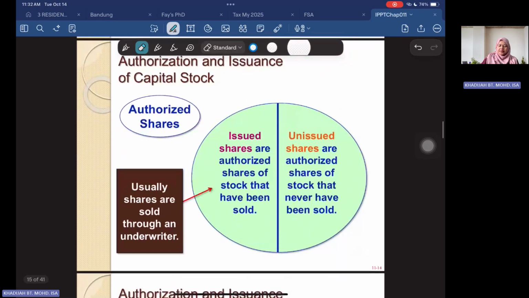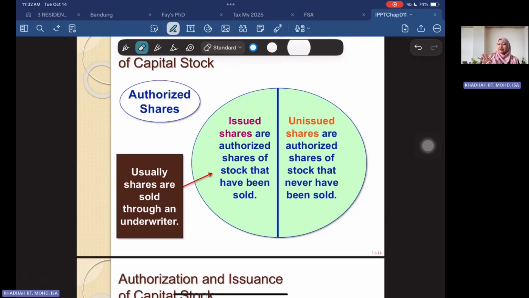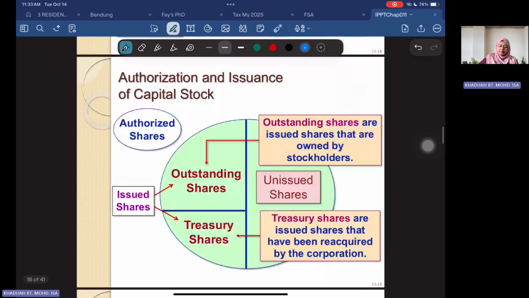From the authorized share capital, you see that there are two. For example, authorized share capital is 1 million. So maybe 700 has been issued and 300 has not been issued. Here 700 is the issued shares that have been sold by the company, and unissued shares are the remaining stock that has not been sold. So we have the issued and unissued shares based on the authorized 1 million.